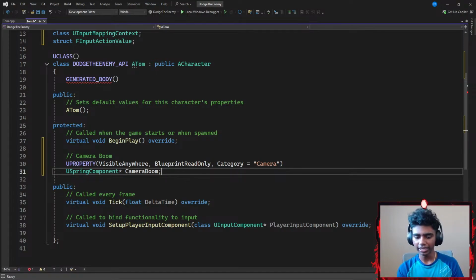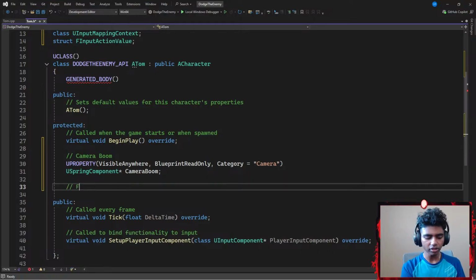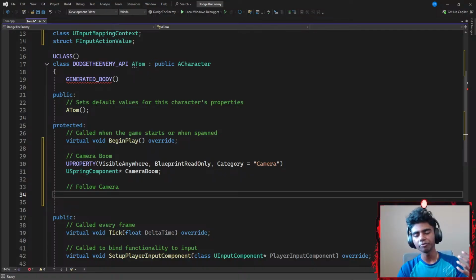Once I'm done adding my camera boom, I'm gonna go ahead and add another comment that says something like follow camera. Now, follow camera is basically gonna be my actual camera component. The reason I didn't name it something like follow camera is because hypothetically my camera is gonna be stuck to my actual spring arm, but actually it's not stuck to my spring arm. It's gonna be following my spring arm, because I'm gonna be later on adding my roots to my follow camera. So I did not actually stick it, but I made it a child of my spring arm component, so they're going to be kind of attached together.